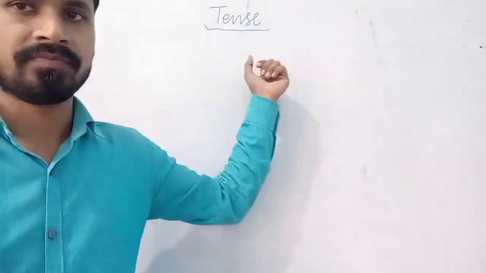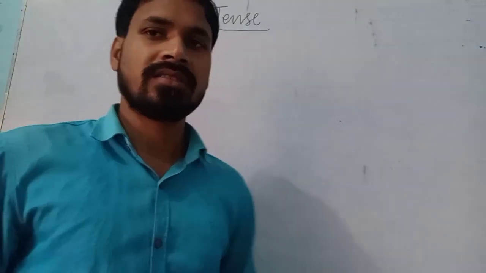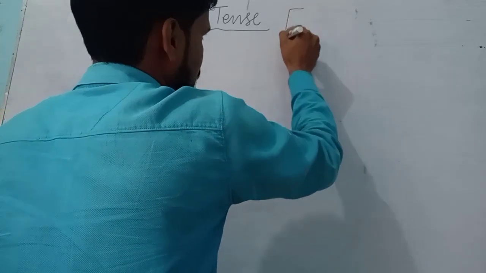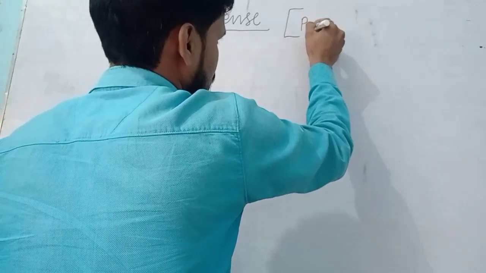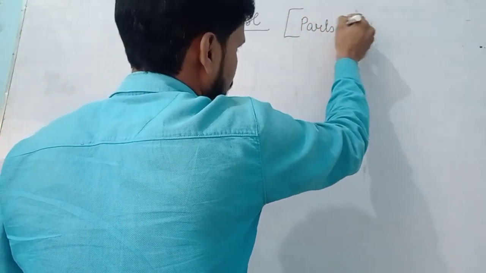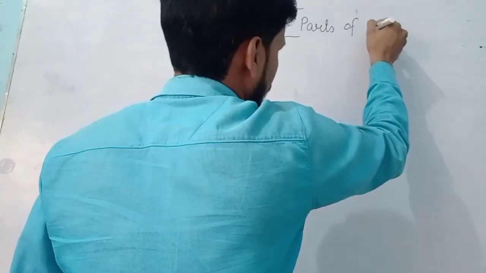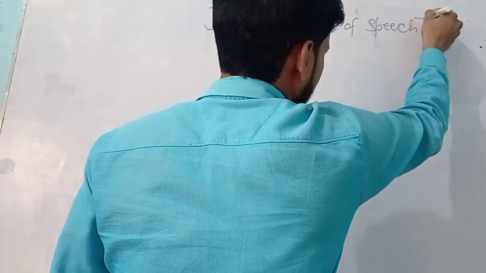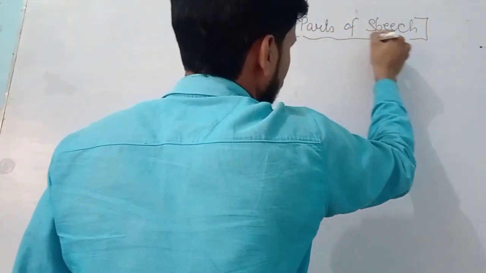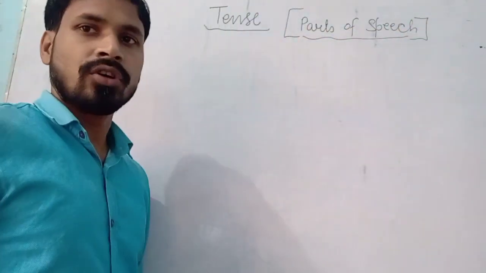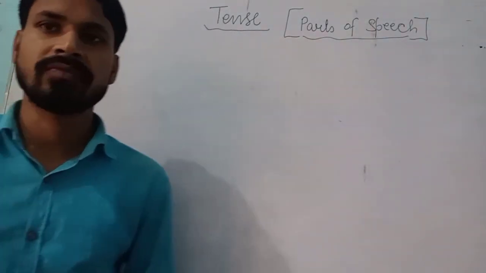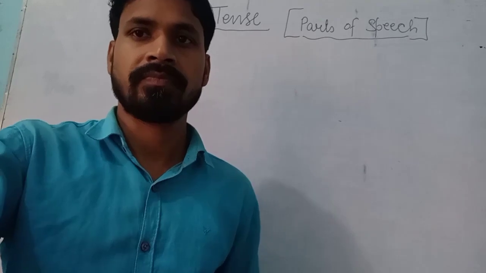Today we are going to discuss the most important topic of your English grammar, that's known as tenses. Before we start, let's have a kind look towards parts of speech. I think all of you must be aware of what parts of speech are.